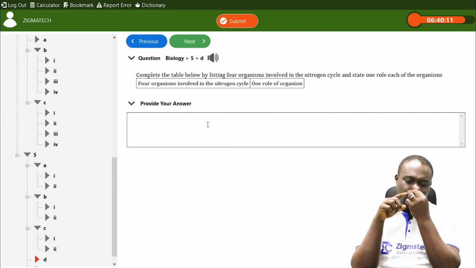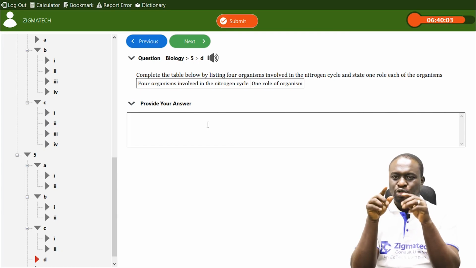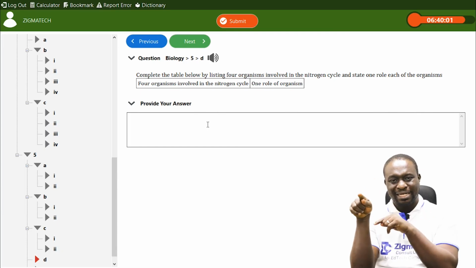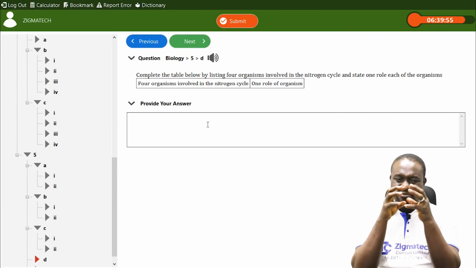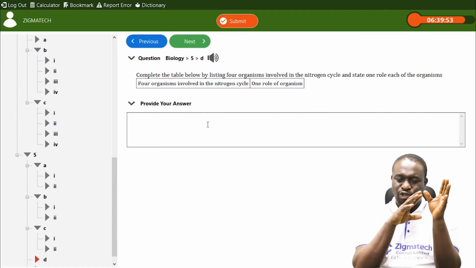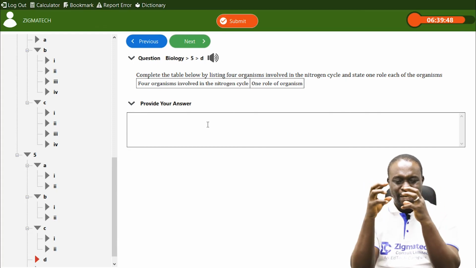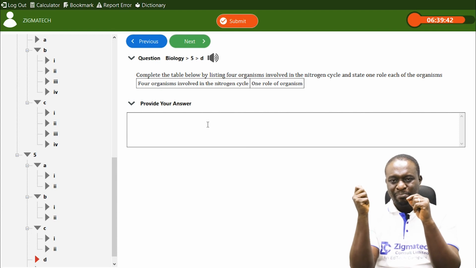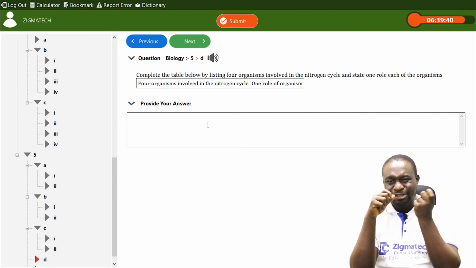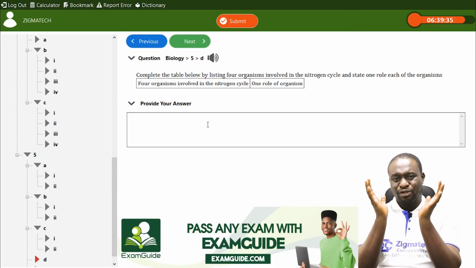Number 2 organism is called Azotobacter. Azotobacter plays the role of non-symbiotic nitrogen fixation, so it does not live in plants. When we say symbiotic, it means that both organisms are benefiting. Let me take your mind back to the first one, Rhizobium leguminosarum and the leguminous plant. They benefit from each other. The rhizobium benefits food from the plant, while the plant benefits nitrogen, which is fixed into it by the bacteria. So that's a symbiotic relationship.